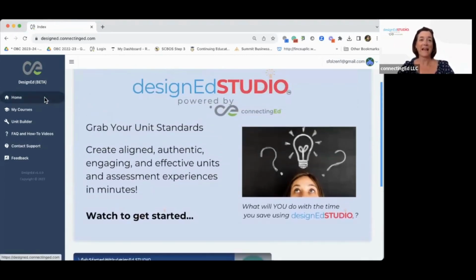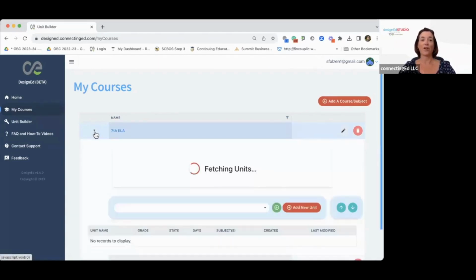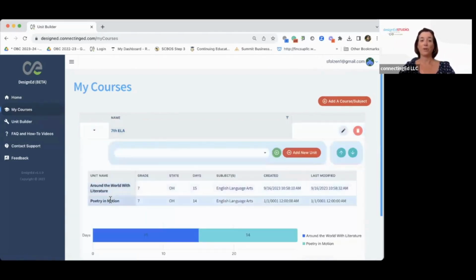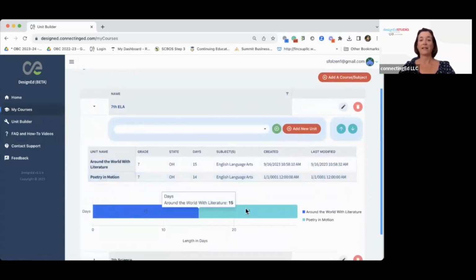On the left-hand side here, obviously, you can always come back to home. We have My Courses. This is where you can organize the units and the assessments that you make into courses that you have. So you can see here, I have 2 units in my 7th grade ELA course, and there is a visual down here that helps you to see and helps you to plan out your entire year for each unit. The way you add units is right here.